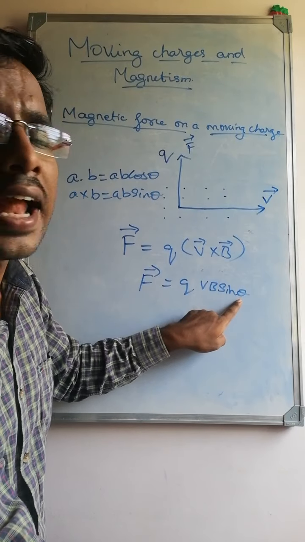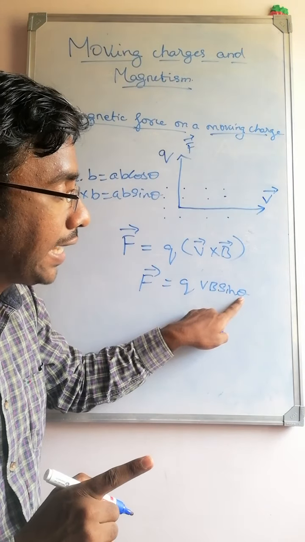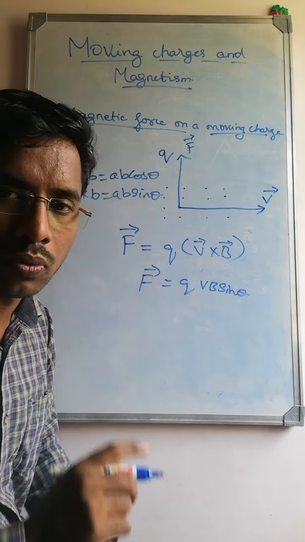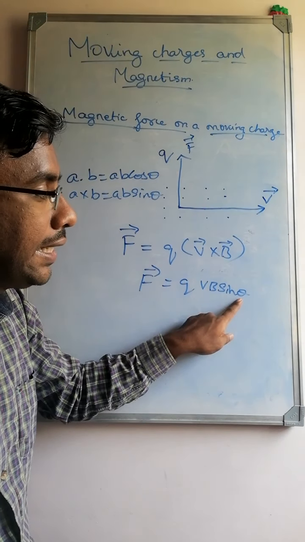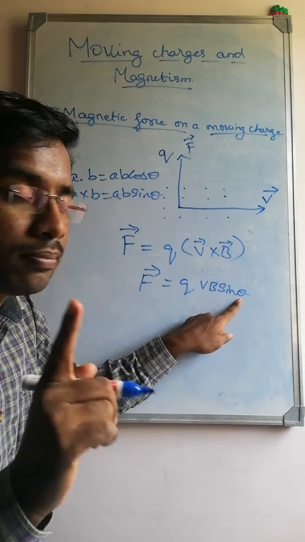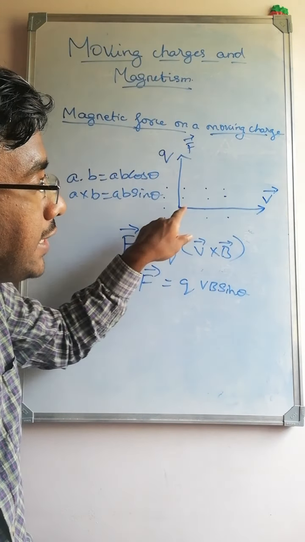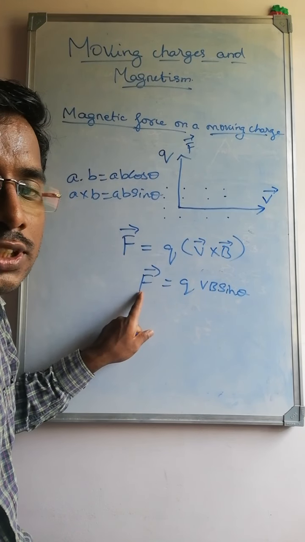When theta is equal to 90 degrees, sin 90 is equal to 1. So the force will be maximum when theta is equal to 90 degrees, that is, when the velocity of the charge and the magnetic field are perpendicular.